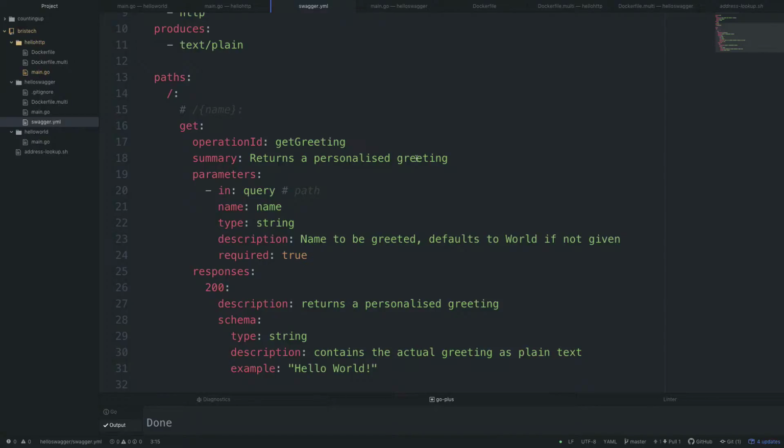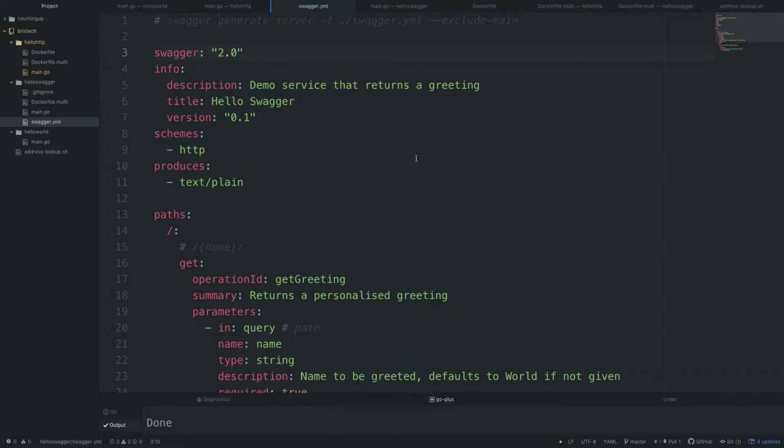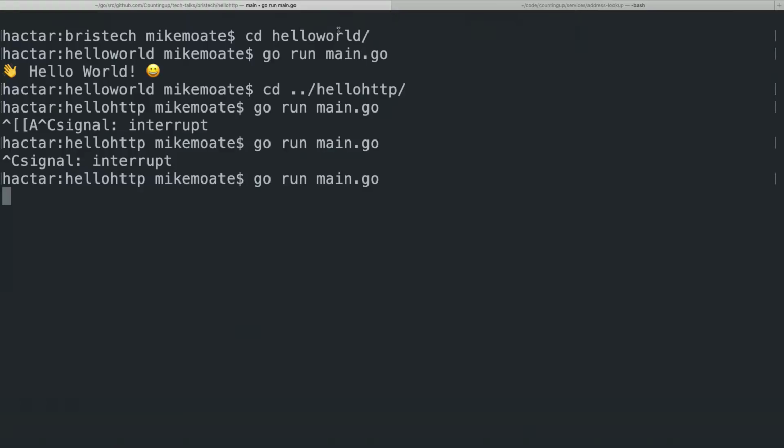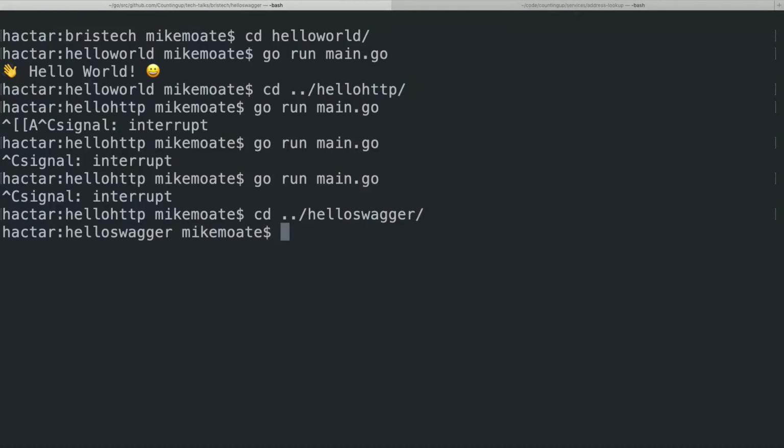But it's just YAML. What do we do with that? So we use some tooling from the go-swagger project, which is an implementation of Swagger for Go, which lets us generate code. So if we go into the Swagger directory, we're going to ask Swagger to generate some server-side code based on that YAML file, and we don't need it to provide a main function because I've got one of those handily.